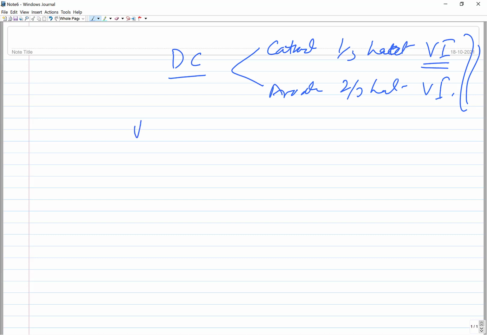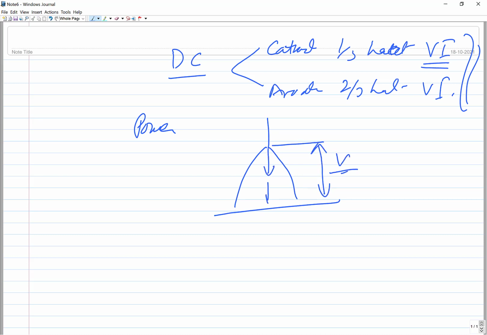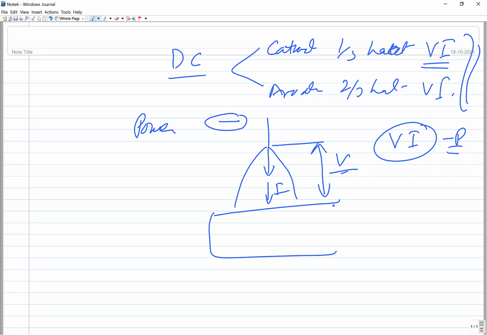Okay, so the power of the arc: we are establishing an arc voltage of V and facilitating the flow of current I. So the power of the arc is simply given by VI, the voltage and the current. Two-thirds of this heat being generated per unit time, that is per second, will be on the anode side when we use the straight polarity, where your electrode is negative and the workpiece is positive.